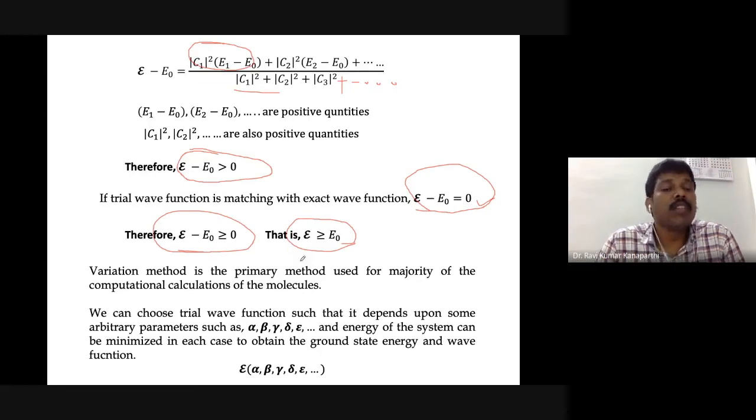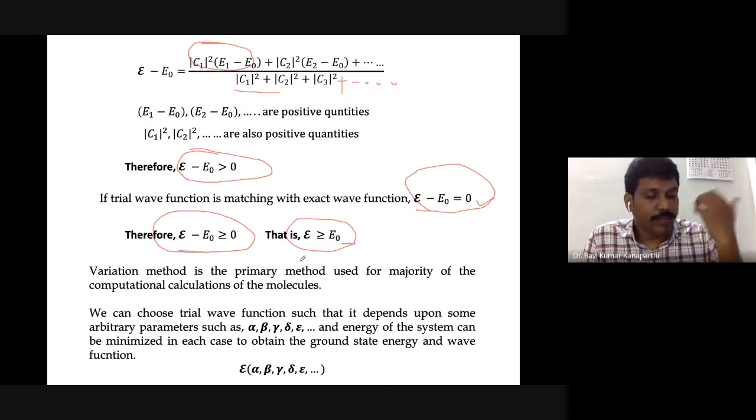Script E is nothing but the expectation value of that object, which is greater than or equal to E0. So this is true for any system that you think of and any state that you are interested to evaluate; this particular theorem will be valid, and you can apply it to any other state of any given system. Only very rarely, if your guess exactly matches, the script E energy becomes E0, the actual energy of the system in the ground state.